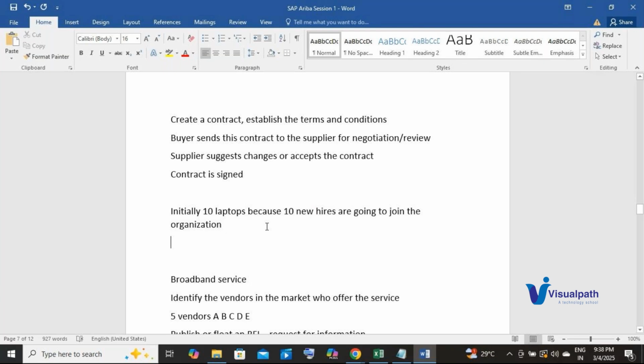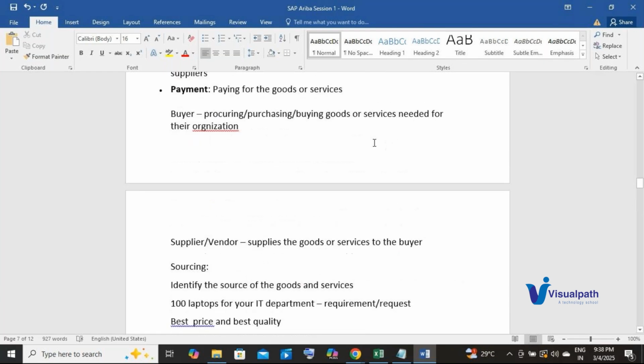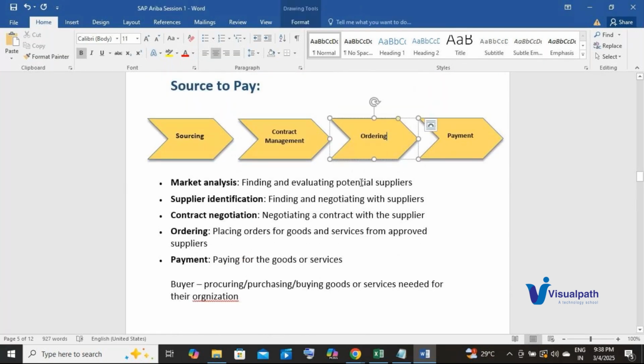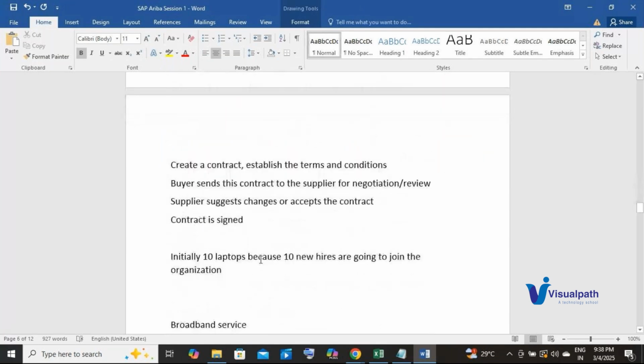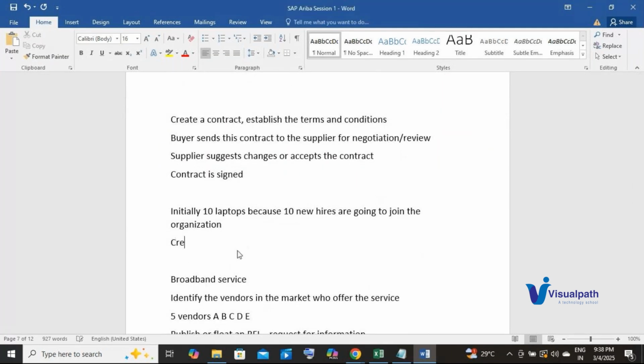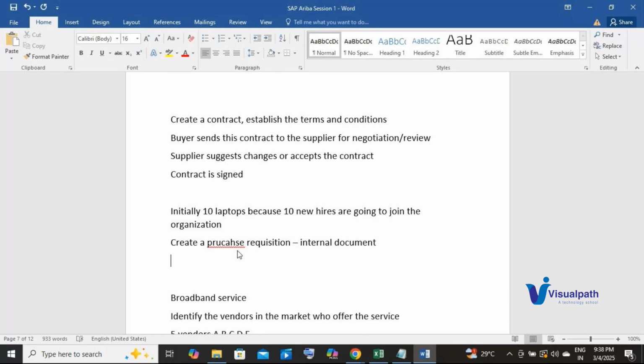So what you do in ordering is, in this stage, initially you create a purchase requisition. Now what is a purchase requisition? I'll call it a PR.